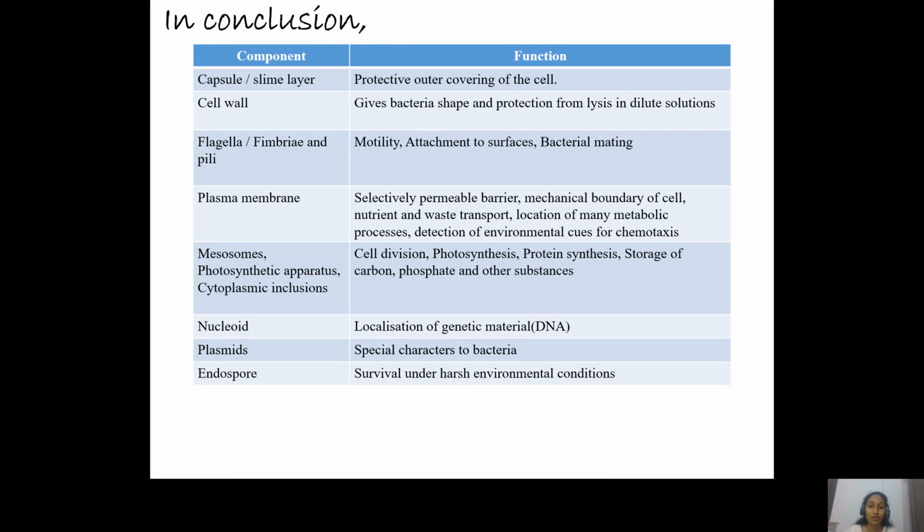We talked about the nucleoid, which is the localized genetic material, plasmids, which give special characteristics to the microorganism. And we also talked about endospores, which help the microorganism to survive under harsh environmental conditions.